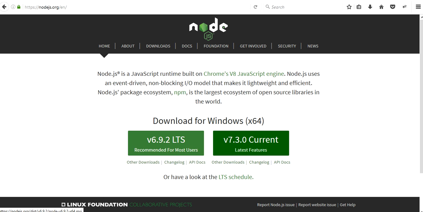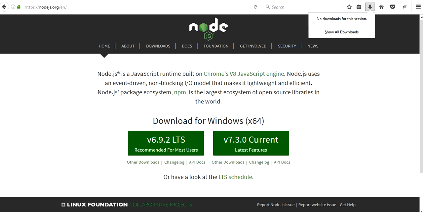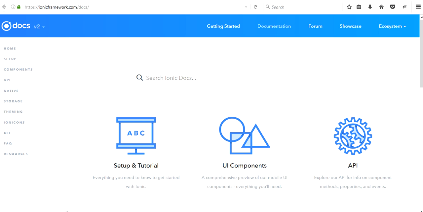Once you have downloaded the file, it automatically appears in this particular section, and through that you have to run this file. I have already run this file, so it is already installed in my system. After installing Node.js, you have to open the documentation site of the Ionic framework, and after that go to the setup and tutorial.